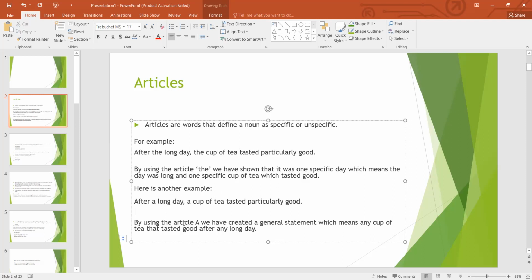So that's why we use a. By using the article a, we have created a general statement. So whenever we talk about anything generally, at that time we use a or an, because we didn't mention the specific date or time. So that's why we need to use the article a or an.